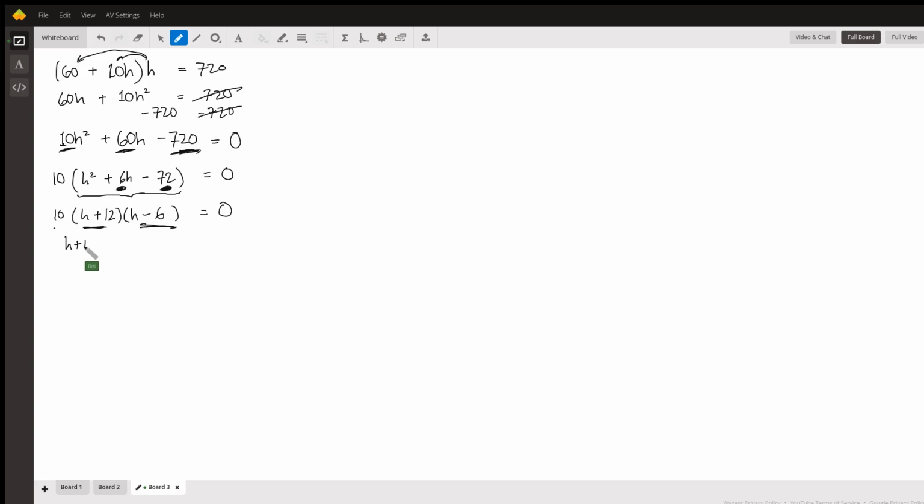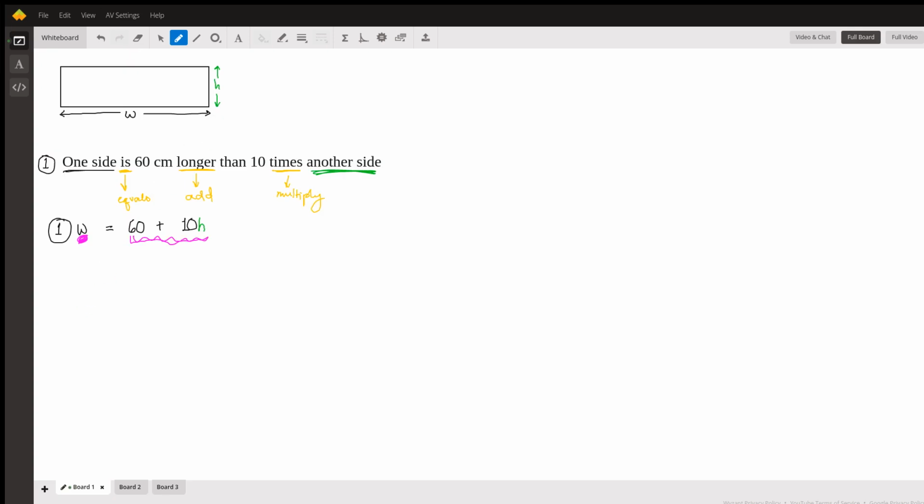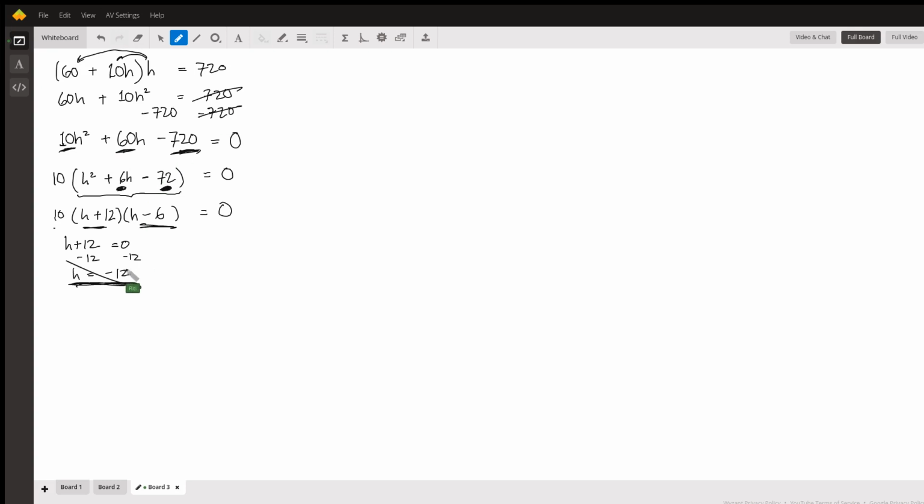H plus 12 equals 0. That must mean, if we subtract 12 from both sides, H is minus 12. Now, remember this is actually the height of our rectangle. Can a height ever be negative? No. So it must be this. H minus 6 equals 0. We add 6 to both sides, H equals 6. All right, so that is our answer for one of the sides.